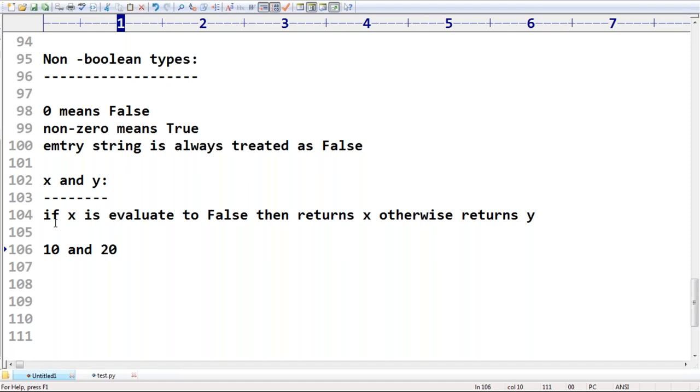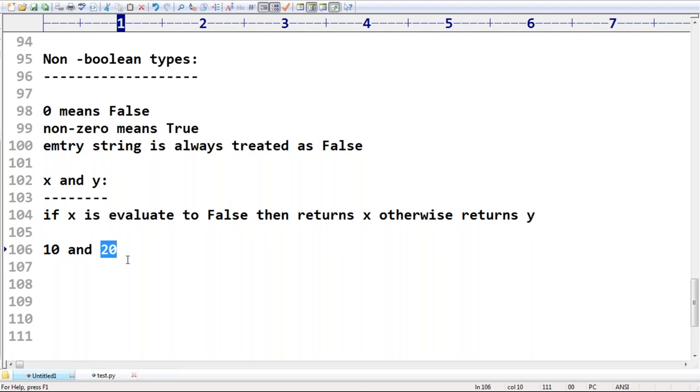If x evaluates to false, then return x, otherwise return y. Sir, is the first one true or false? True, because the value is non-zero. If the first one is not false, that's why it returns y. Returns y, meaning what is the answer?